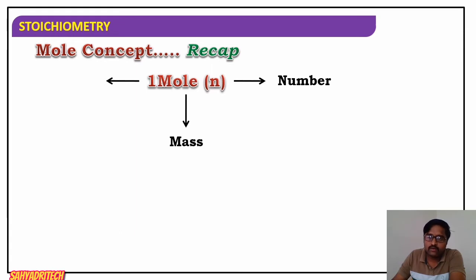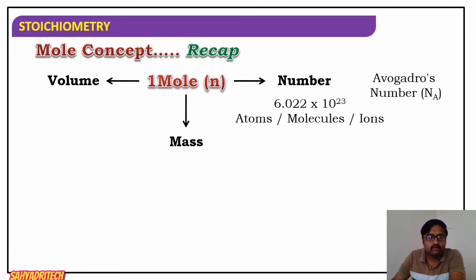What is the number? Avogadro number related. Say mole can also be related with mass, and mole can also be related with the volume. So in terms of number, 1 mole refers to 6.022 × 10^23 atoms, ions, molecules, or any entities. That is in terms of number.